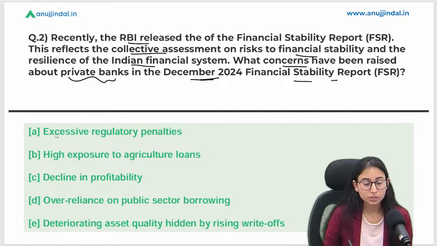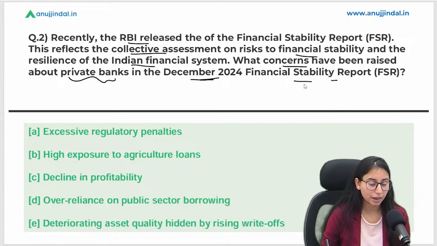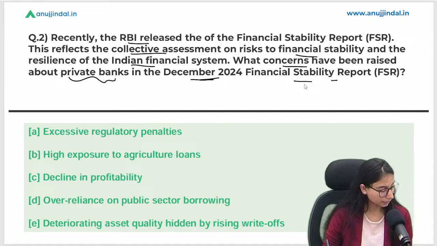Options are excessive regulatory penalties, high exposure to agriculture loans, decline in profitability, over reliance on public sector borrowings, and deteriorating asset quality hidden by rising write-offs. We talked about write-offs in PSBs, right? And what do you think is the right answer in this case?